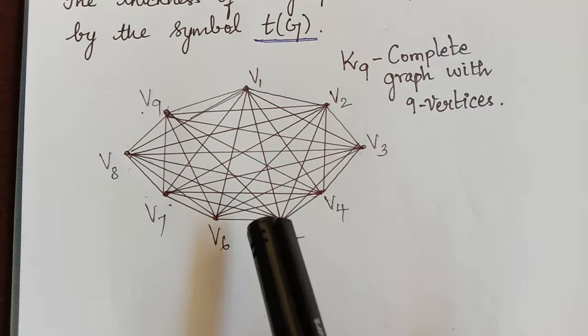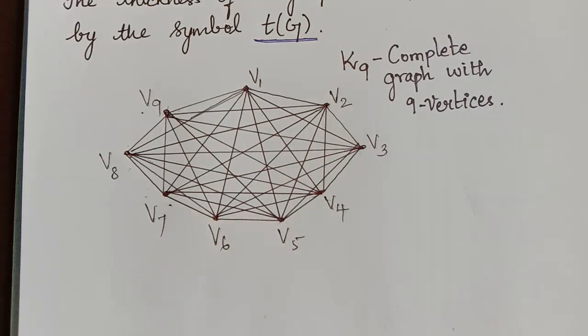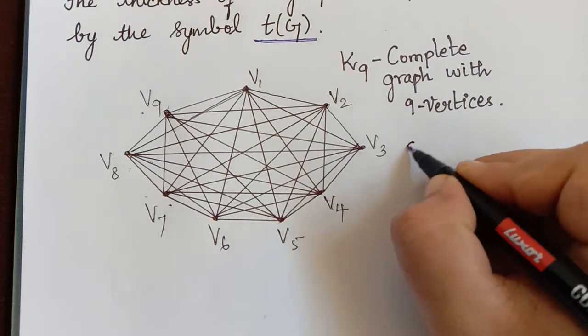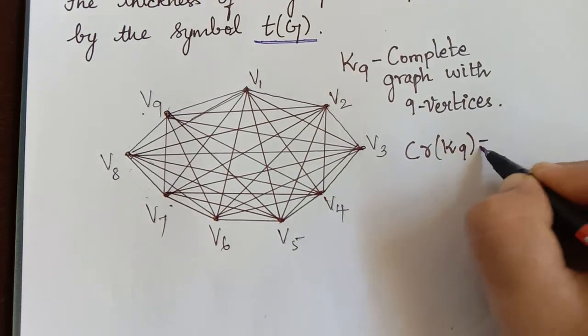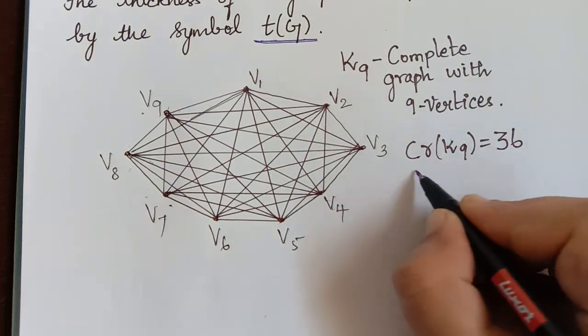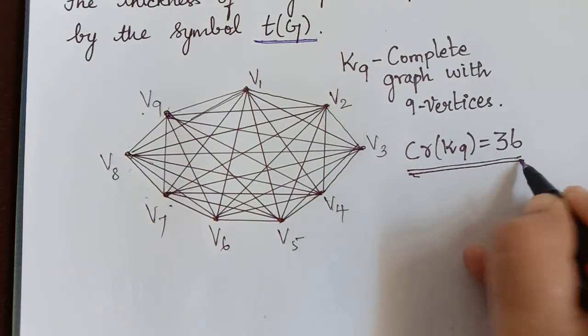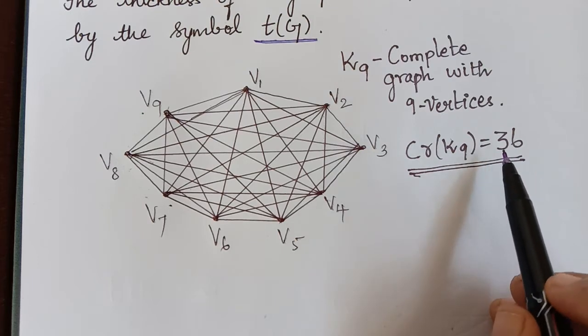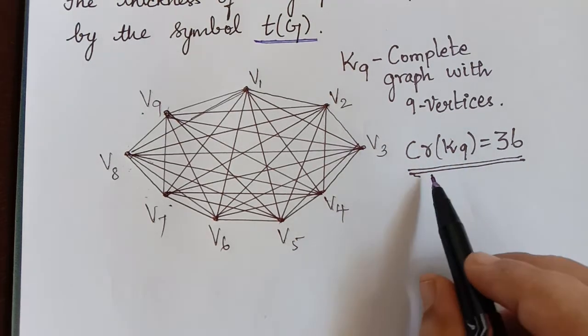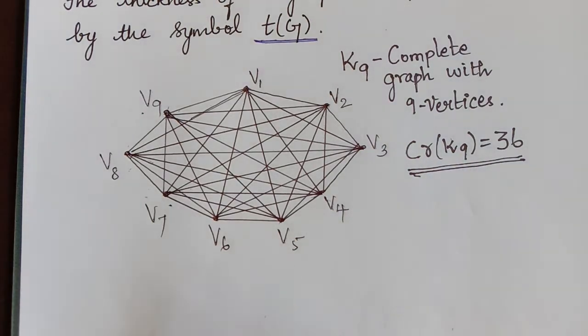Now we shall find the thickness of this graph. Already I have found the crossing number of this graph, and I have found the crossing number of K9 to be equal to 36. Maybe you can just try it later for your understanding. So the crossing number of K9 is 36. Now we shall find the thickness of K9. Let me tell you how to do that.